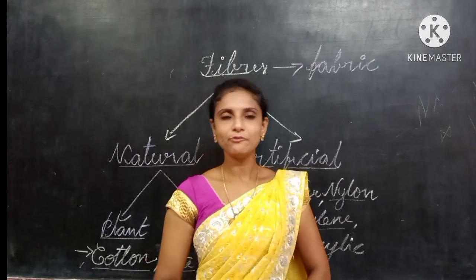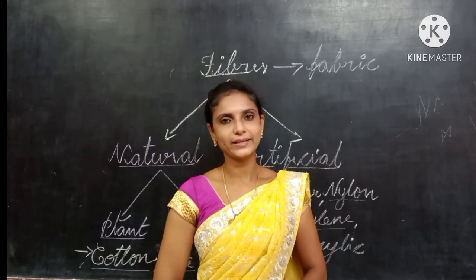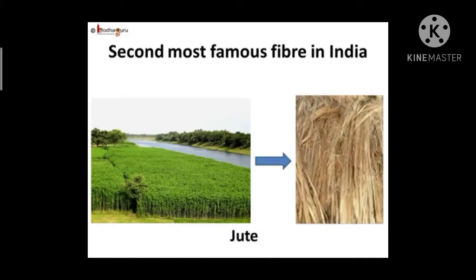Let us see how we get jute from the jute plant. Besides cotton, jute is a very famous fiber in India. This jute fiber is very strong and durable. But this jute fiber is very rough. That's why people do not prefer jute fiber clothes. By using this fiber, we can make many products like mats, curtains and bed sheets.